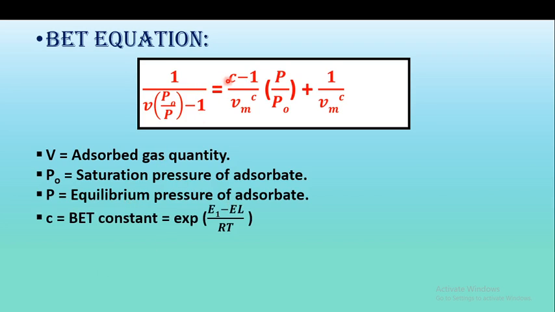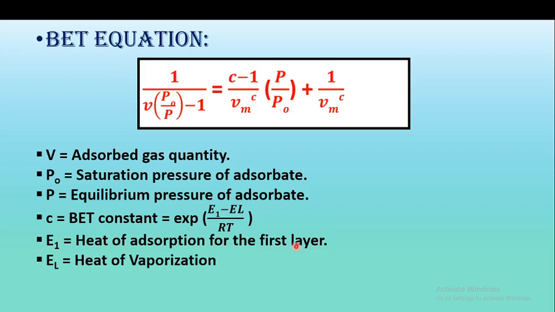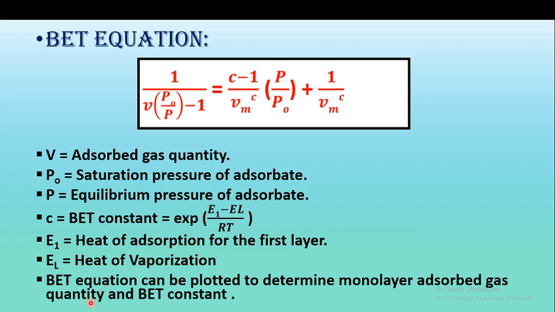What is C? This C is called the BET constant. This BET constant is given by the expression exponential of E1 minus EL upon RT. What is this E1? E1 is the heat of adsorption for the first layer, and EL is the heat of liquefaction, or we can also call it the heat of vaporization. So C is the BET constant and is equal to exponential E1 minus EL upon RT. And the BET equation can be plotted to determine the monolayer adsorbed gas volume, that is Vm.